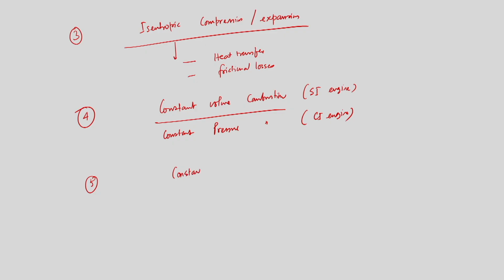The third thing is exhaust blowdown. The fifth approximation is constant volume blowdown, that we have assumed for all three different cycles: diesel, dual and auto. So what do we do?